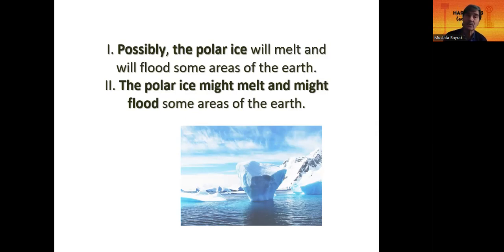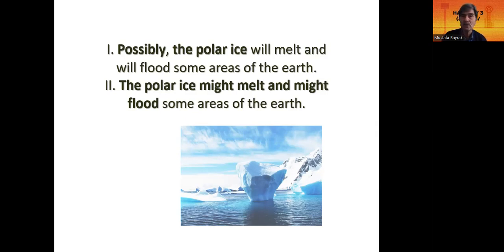Do you see the two ways of guessing, assumption, supposition, or speculation? Possibly the polar ice will melt. We don't use modals such as may, might, can, could. Okay. Possibly the polar ice will melt and will flood some areas of the earth.